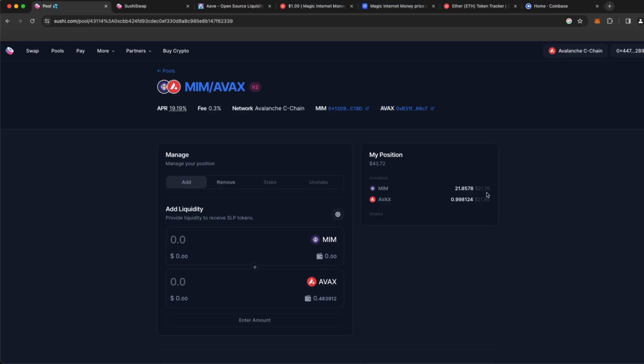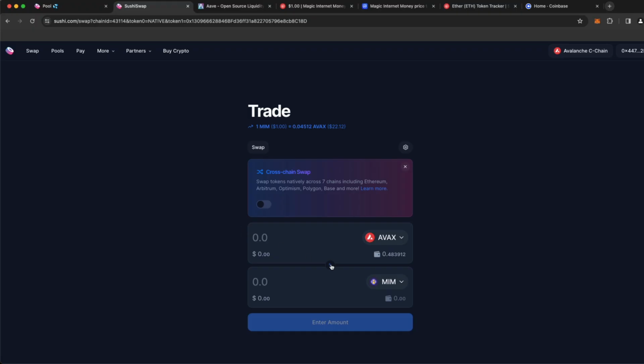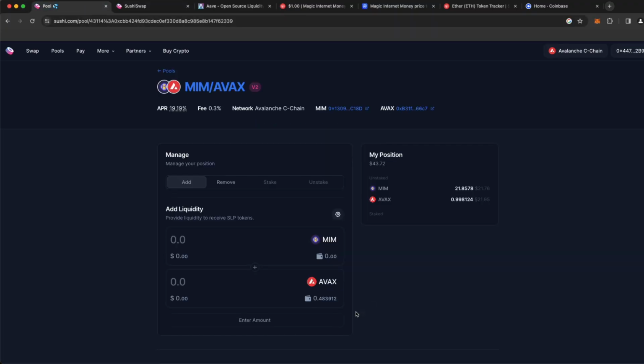So we have $21.74 in MIM, and we have $21.95 in AVAX. So roughly a 50-50% amount that we staked. And that creates our position where we have a total of $43.72. So now every time somebody transacts on SushiSwap between either one of these tokens, either way, that fee that they pay is going to go into the liquidity pool.